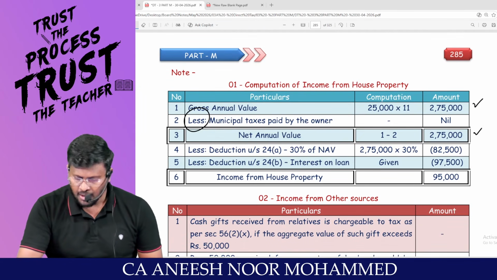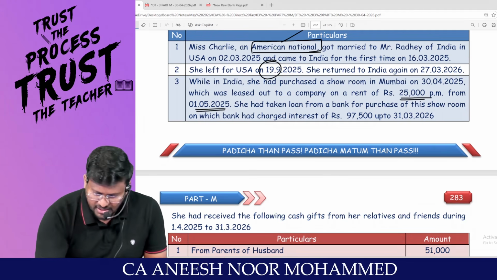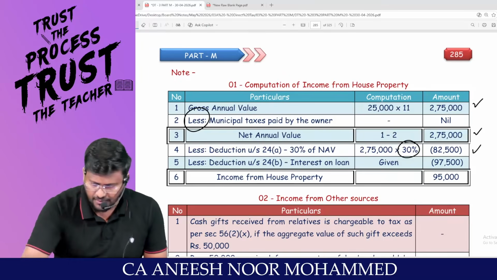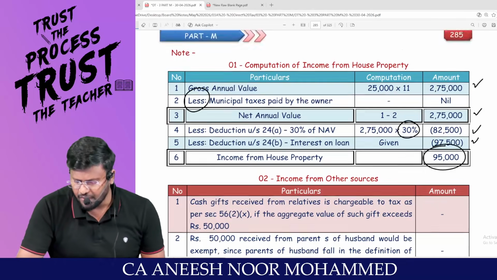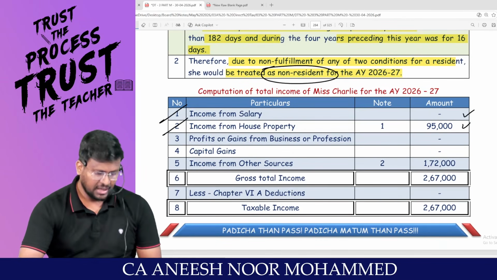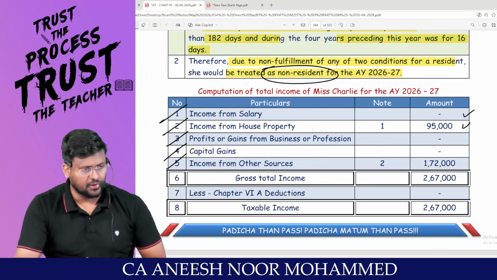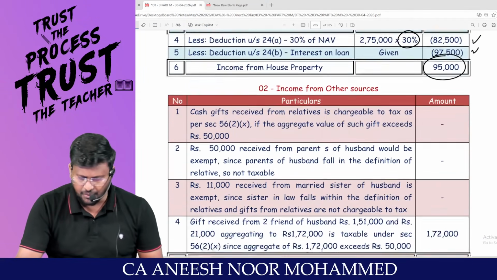Am I right, sir? On that 2,75,000, 30% reduction can be claimed. And interest on borrowed capital can be claimed as a reduction. 97,500 is the interest on borrowed capital. Income from house property will be 95,000. There is no PGBP information given in the question. There is no capital gain information given in the question. But there is IFOS information given in the question.